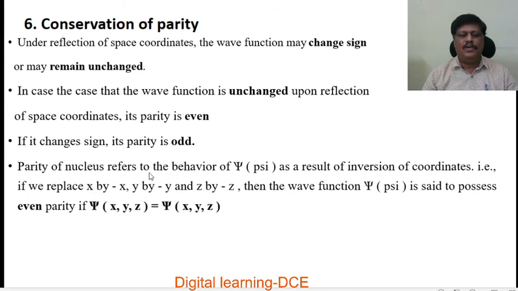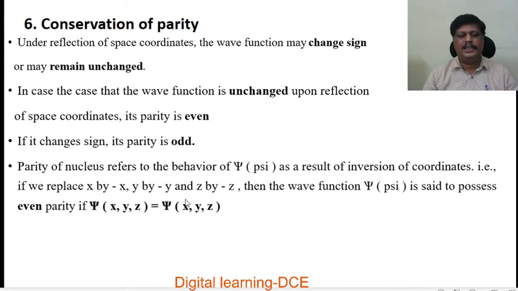So parity of a nucleus refers to the behavior of psi as a result of inversion of coordinates. That is, if we replace x by minus x, y by minus y and z by minus z, then the wave function psi is said to possess even parity if psi of x, y, z is equal to psi of minus x, minus y, minus z, that is there is no change of sign.